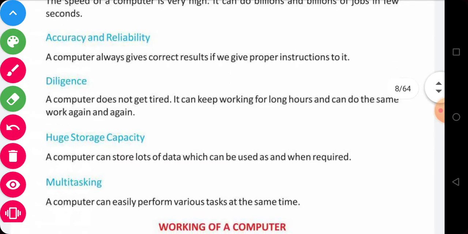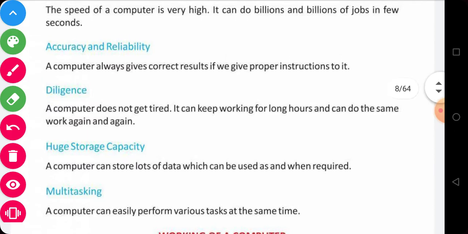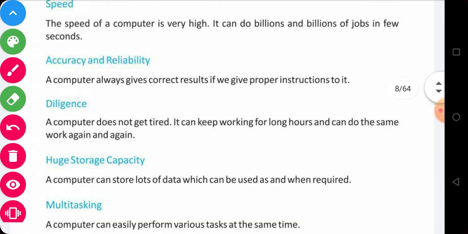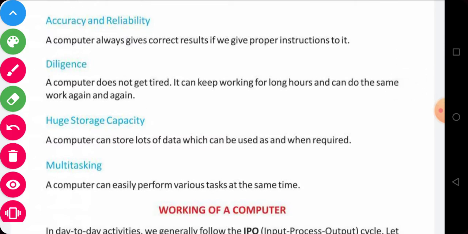And the third feature is diligence. Diligence means a computer does not get tired. It can keep working for long hours and can do the same work again and again. It means a computer can do any task without being tired and without error, and can repeat work without any error, whereas a human easily gets tired if he works for longer hours. That's why a computer is very diligent.